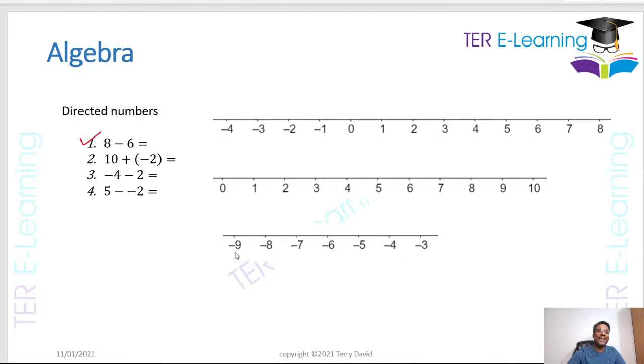If we just want to work out 8 minus 6, this is simple maths. This is somebody in, let's say, standard 1, they can do this. 8 take away 6 simply gives me 2. That's easy, that's straightforward. If we see something like 10 plus minus 2, whenever you have an expression that looks like that, that is the same as saying 10 minus 2, and that is going to give me 8. Now, if you have an expression like minus 4 minus 2, some students have a challenge with that.